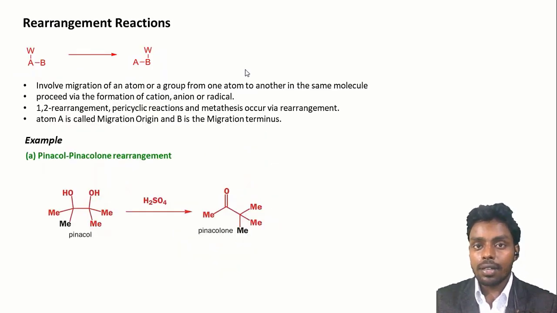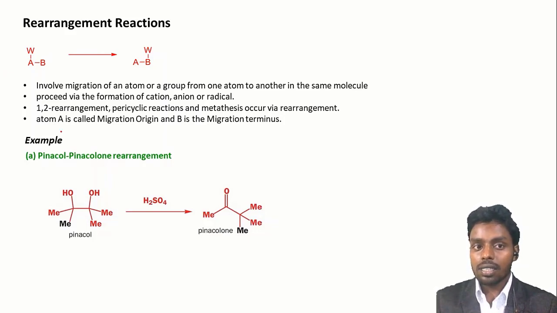Next is rearrangement reaction. In this reaction, the migration of an atom or a group from one atom to another in the same molecule takes place. These reactions proceed via formation of carbocation, carbanion or radicals. Examples of these reactions are benzilic acid rearrangement, pericyclic reactions and metathesis reactions. If we take W-A-B as a substrate and W migrates from A to B, then we get A as the migration origin and B as the migration terminus.